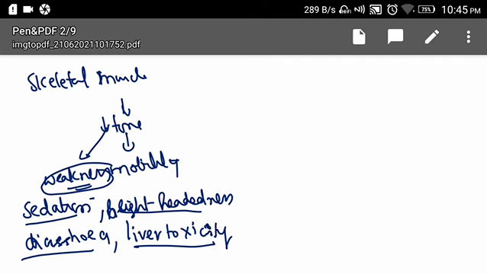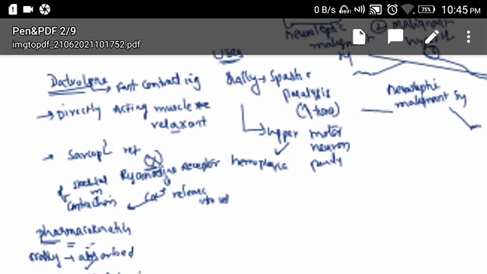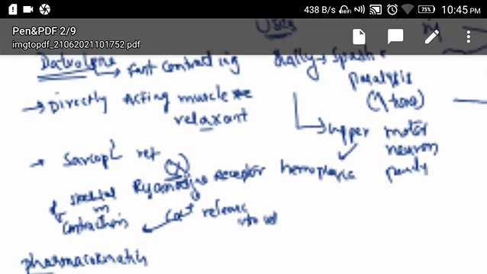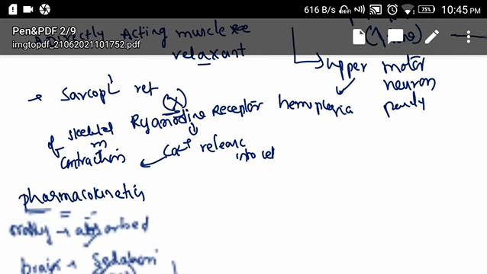Let's revise the entire topic once again. As I told you, Dantrolene is a directly acting muscle relaxant. The mechanism of action is it inhibits the ryanodine receptor that decreases calcium levels in the cell, and that results in inhibition of contraction of skeletal muscle.